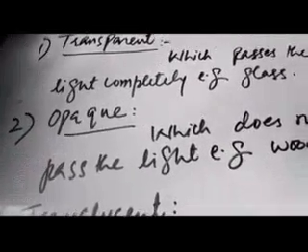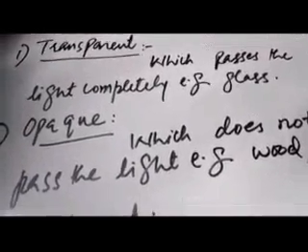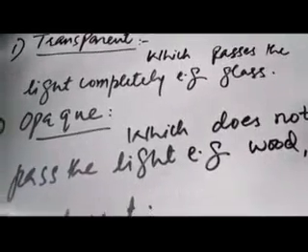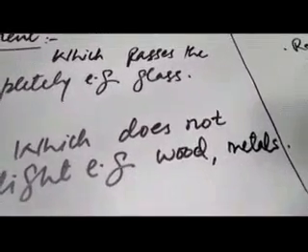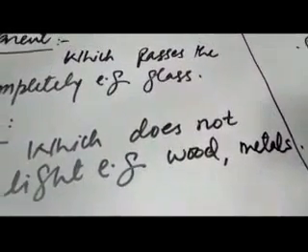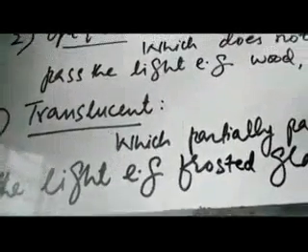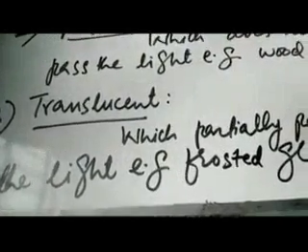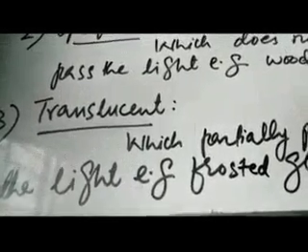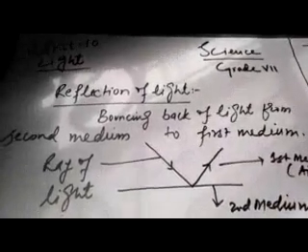Number two is opaque materials. Those materials which do not allow the light to pass through them and block the light completely are called opaque materials. For example, wood, metals, wall, car, etc. And the third one is translucent material. Those materials which allow the light to pass through them but in a partial manner, meaning 100% light does not pass through those materials. Example, frosted glass, which is used in offices.